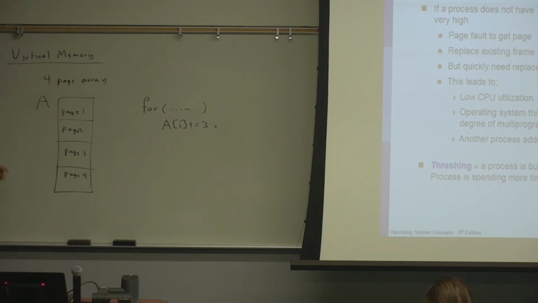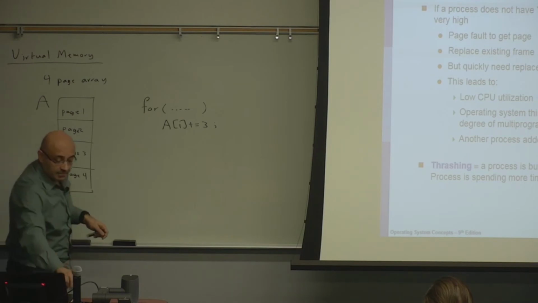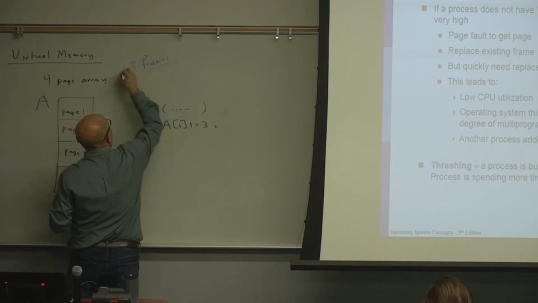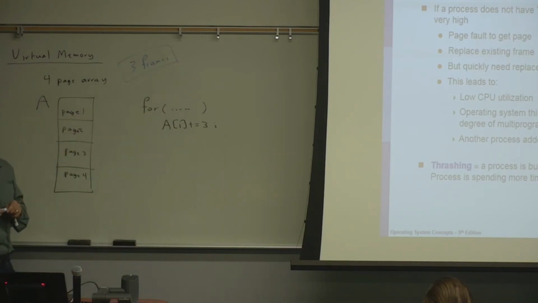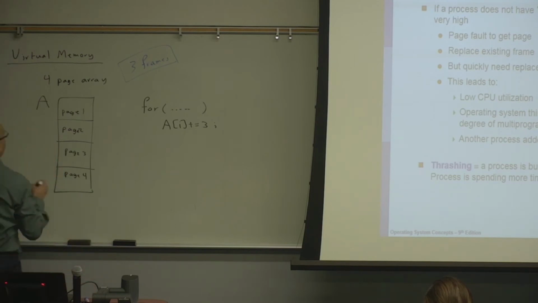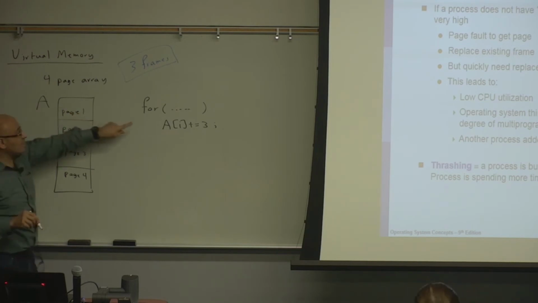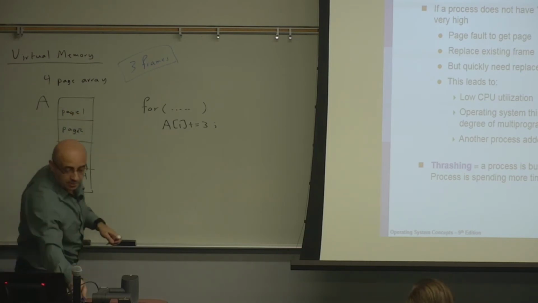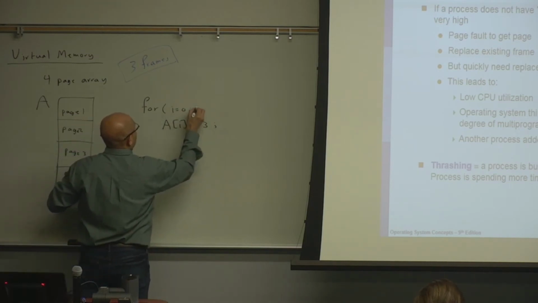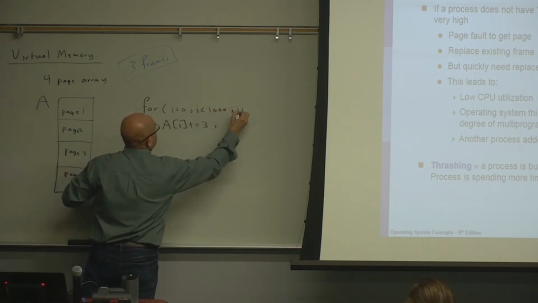Now this array consists of 4 pages, but what if this process is currently allocated only 3 frames? How many page faults will happen? Let's see. First, when the program executes the first loop, let's assume that this is executed 1,000 times: i equals 0, i less than 1,000, i plus plus.